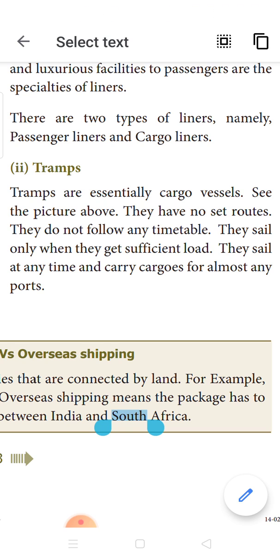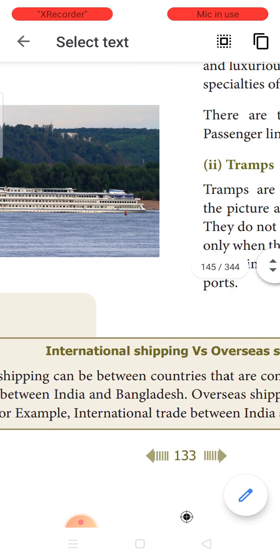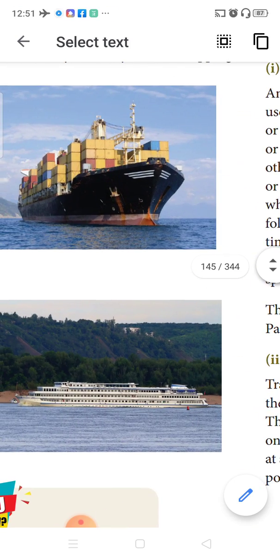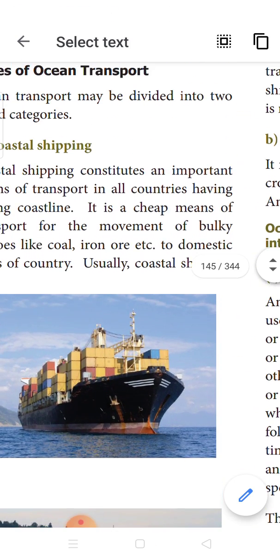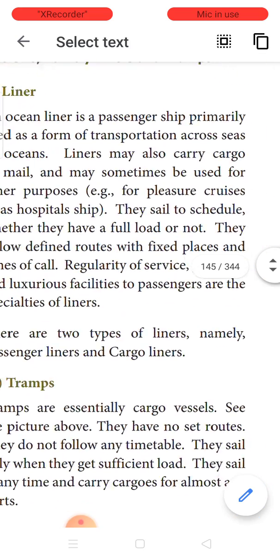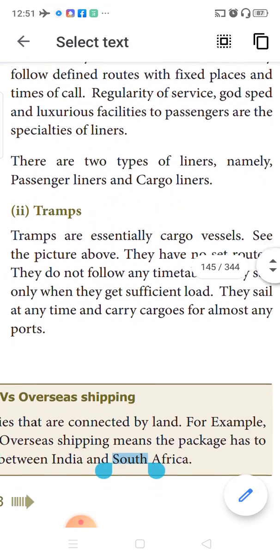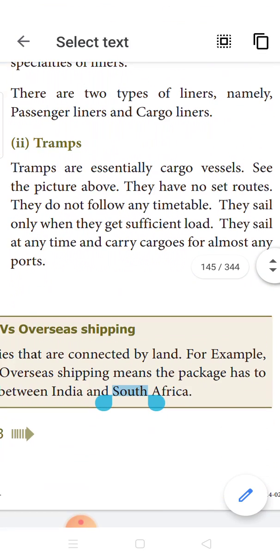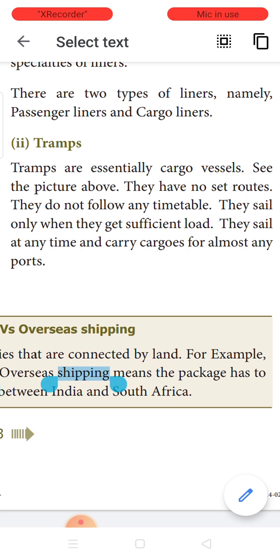You could see the picture here. They are cargo vessels. They are exclusively used for transporting cargoes only. And these trams don't have a scheduled time, or scheduled ports also. The trams just leave the